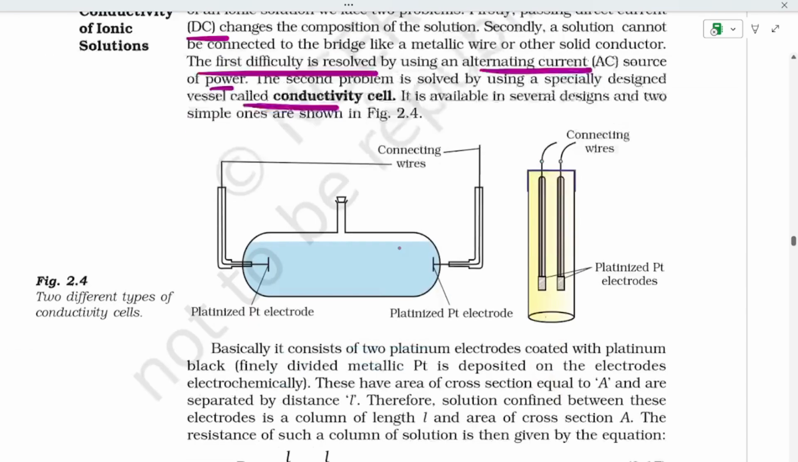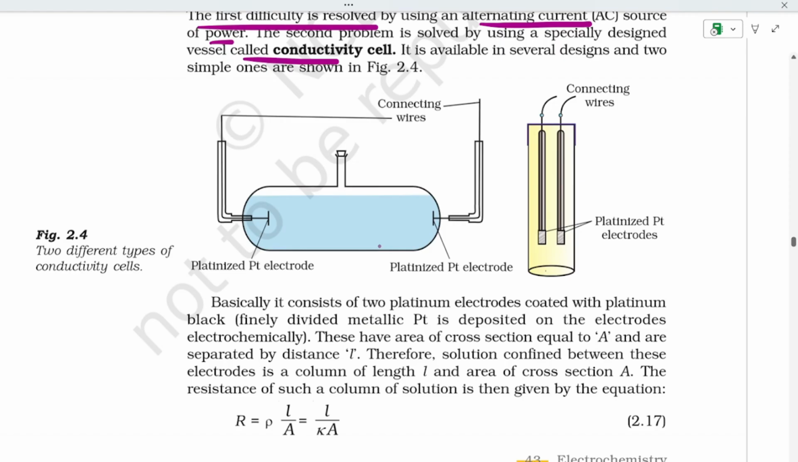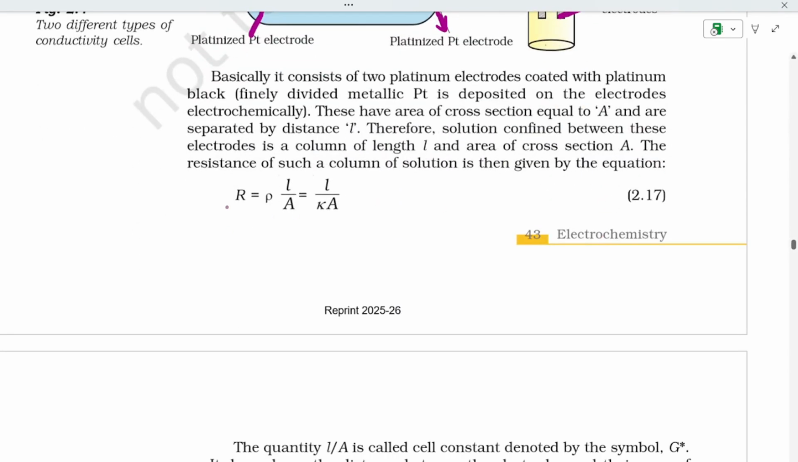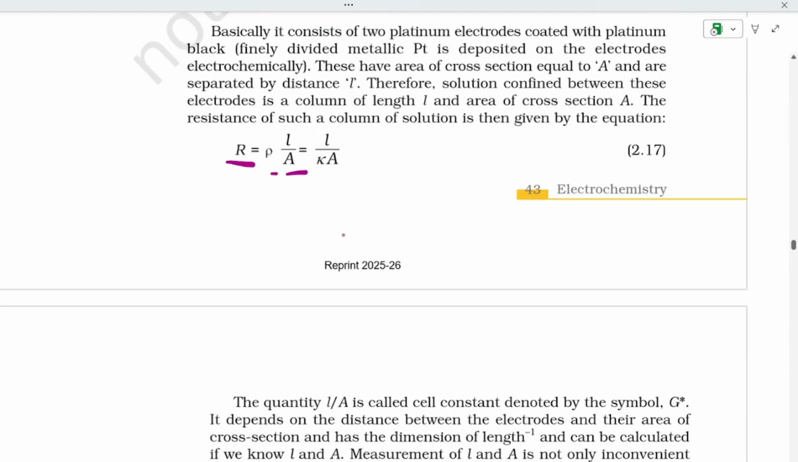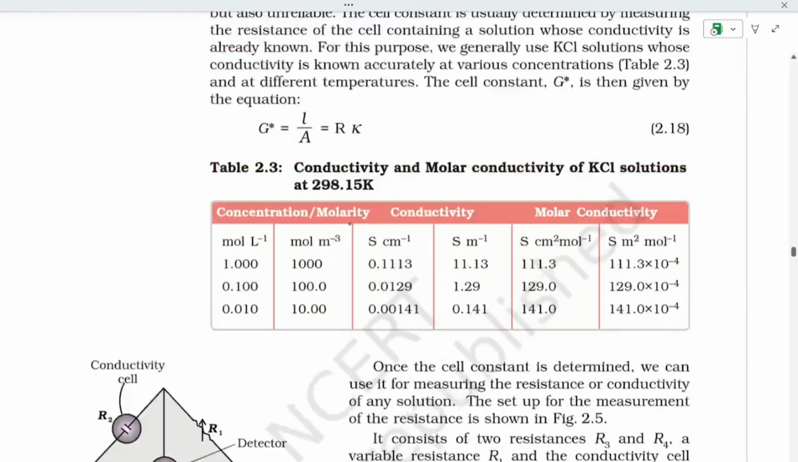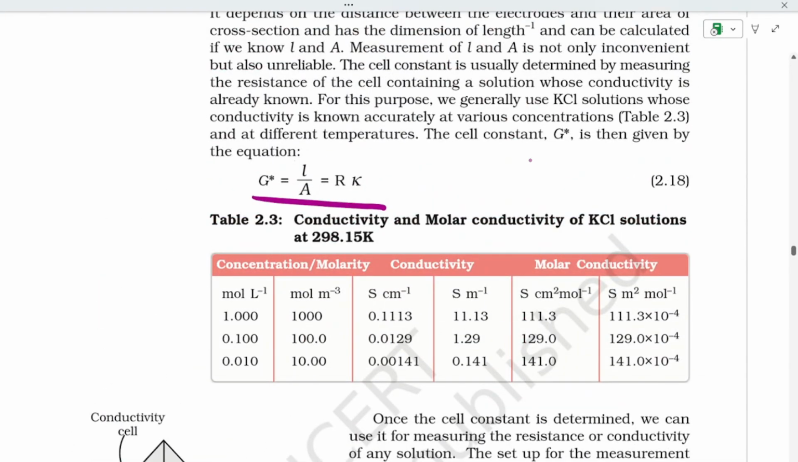So that is the conductivity cell. There are two types of conductivity cell. The first is connected by wires, and there is a platinized platinum electrode here, and here also a platinized platinum electrode. Here the wires are all connected at one end; here there are two ends. Now R is equal to rho L by A, that is, K divided by A, and G star, the cell constant, can be written as L by A, that is equal to R times K.